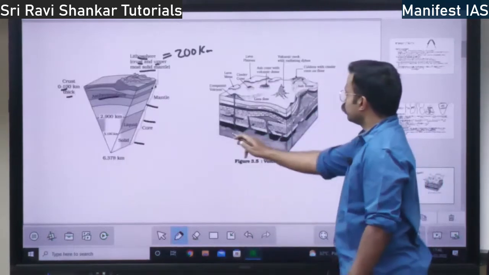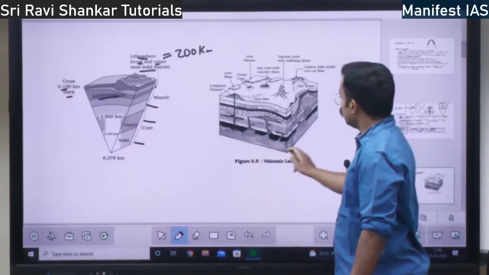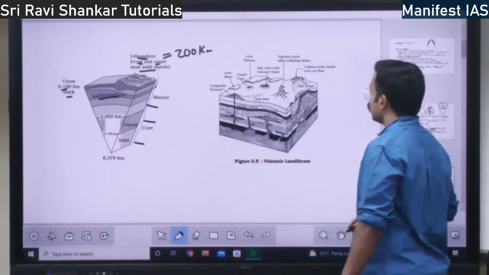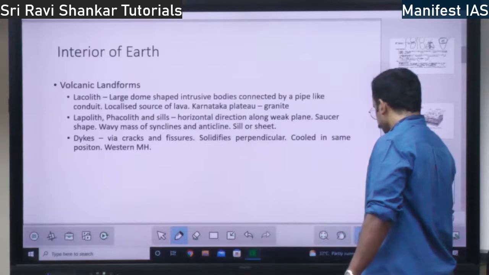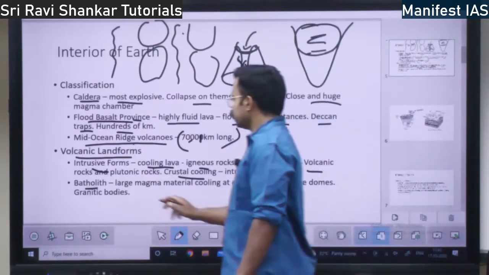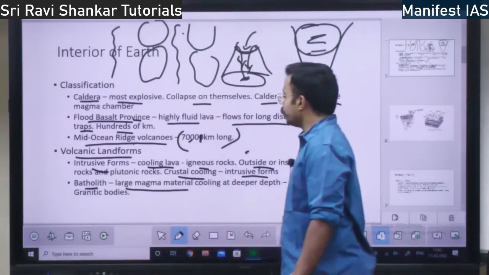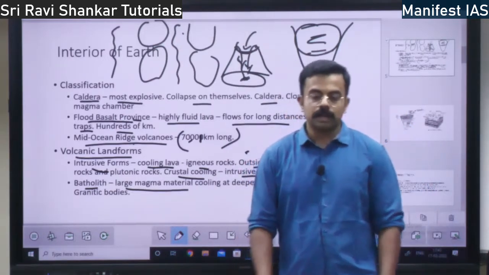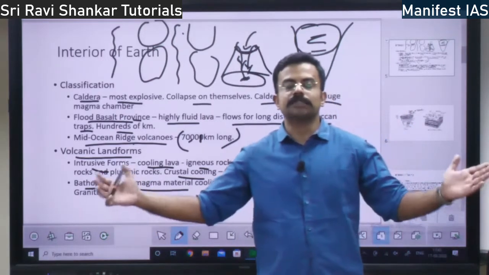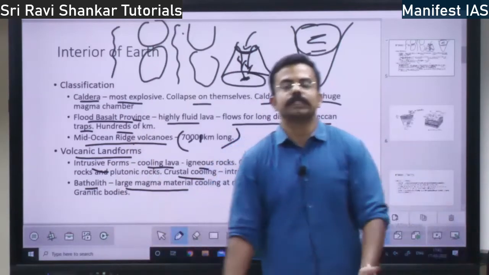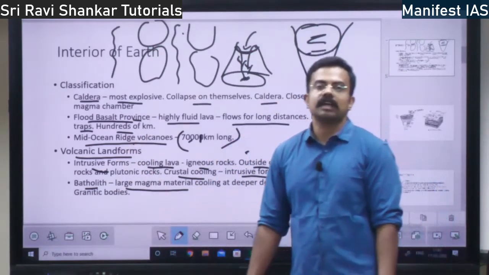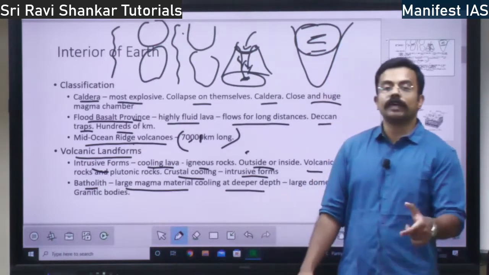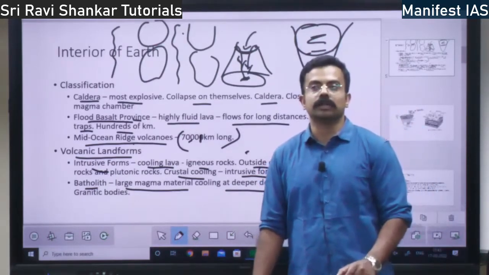This is your batholith, whatever you see here. The biggest one is the batholith. This is the volcanic landforms, right? So batholith is the large magma material cooling at deeper depth. If the largest material of magma cools within the earth, it is called batholith, right? So it cools at a very deep depth within the earth.